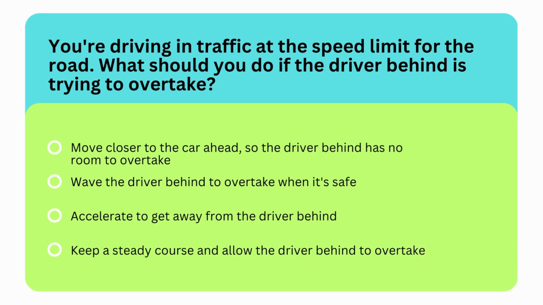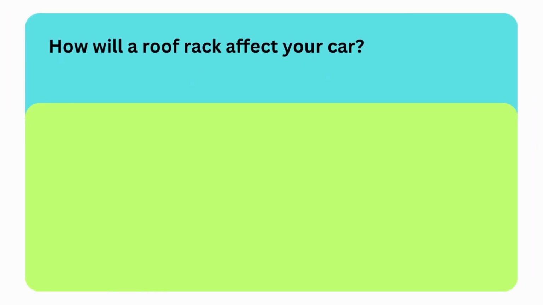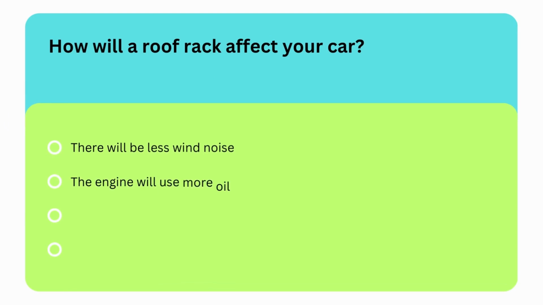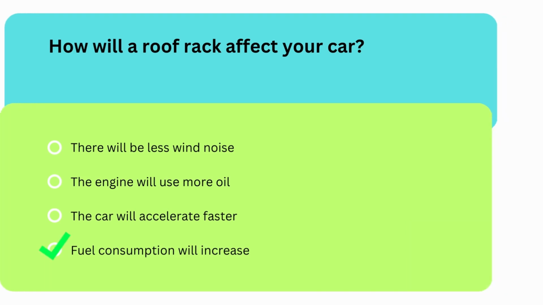So the correct option is last option, you should keep a steady course and allow the driver behind to overtake. Next question is, how will a roof rack affect your car? Options are, there will be less wind noise, the engine will use more oil, the car will accelerate faster, or fuel consumption will increase. So the correct option is last option, the fuel consumption will increase.